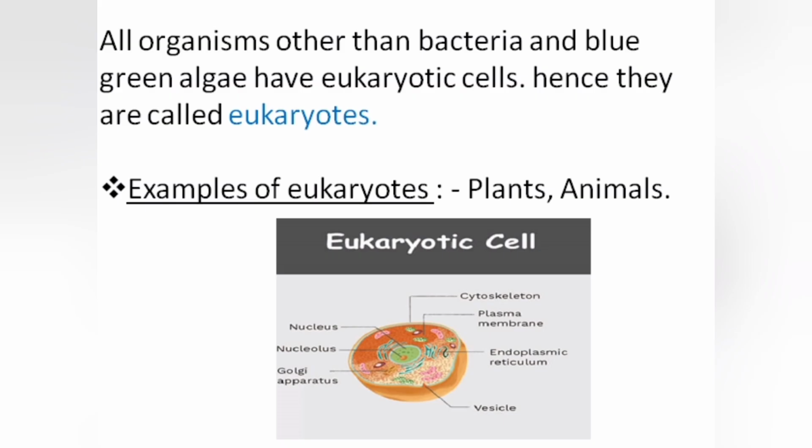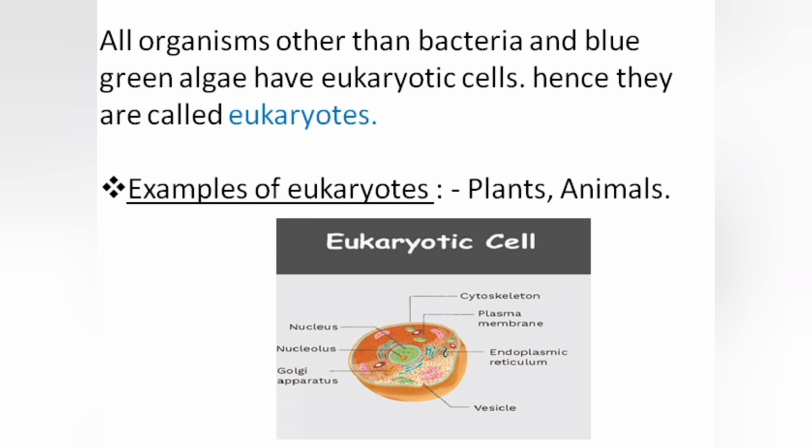All organisms other than bacteria and blue-green algae have eukaryotic cells. Hence, they are called eukaryotes. Examples of eukaryotes are plants and animals.